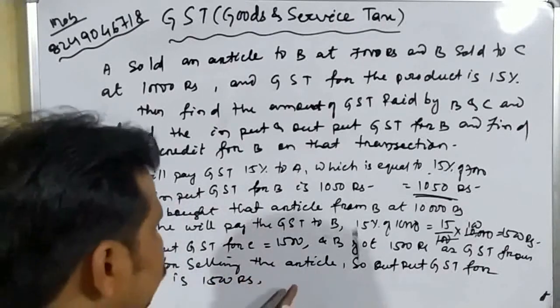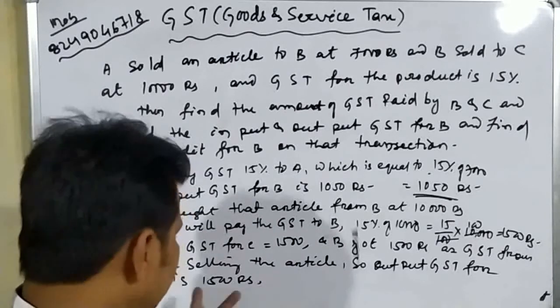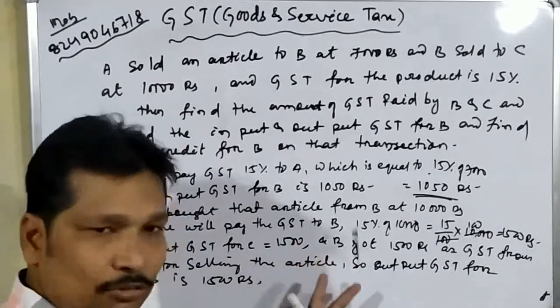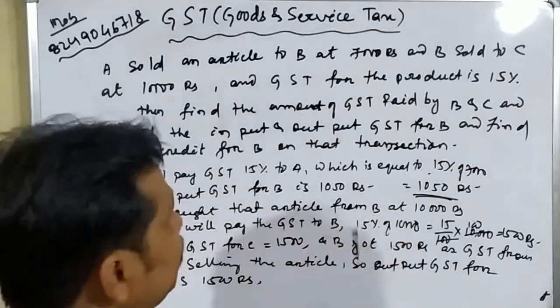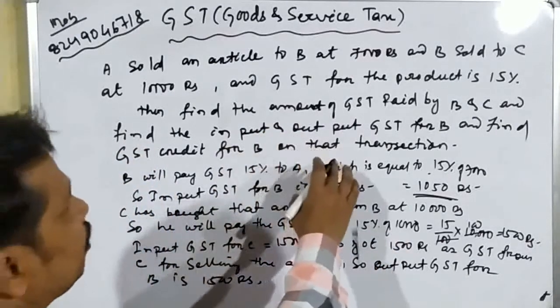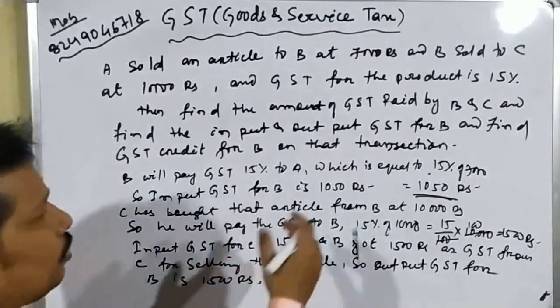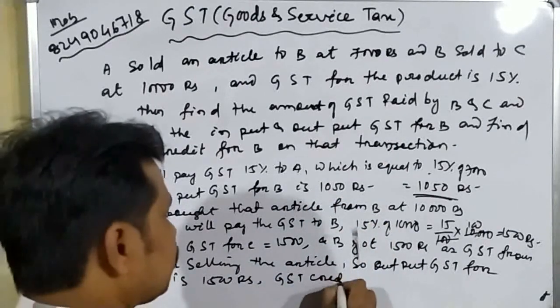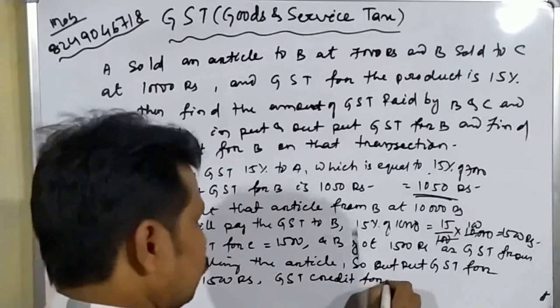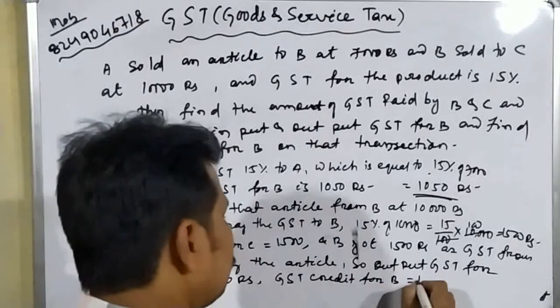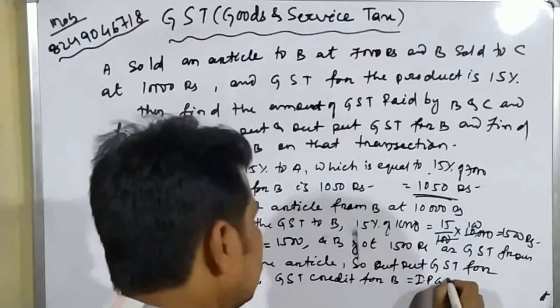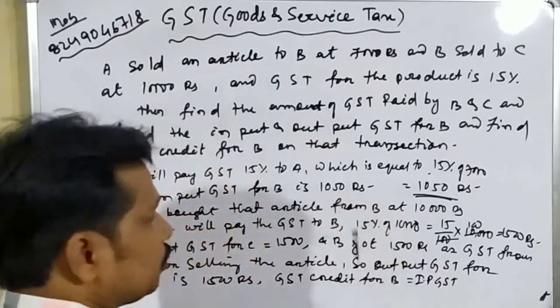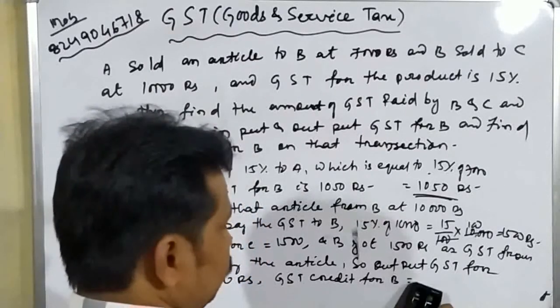Here we have found out the input GST as well as output GST for B. So now lastly we have to find out GST credit for B. So GST credit for B is equal to, the formula is what?